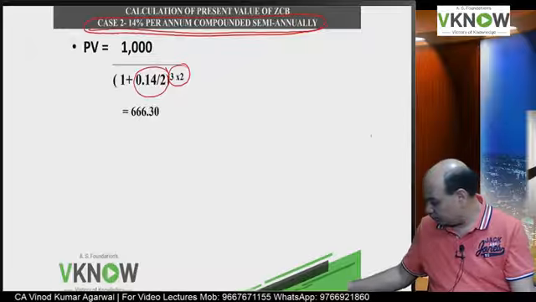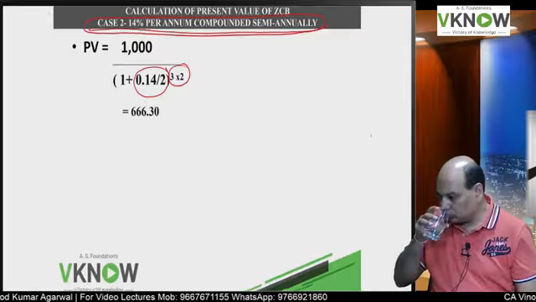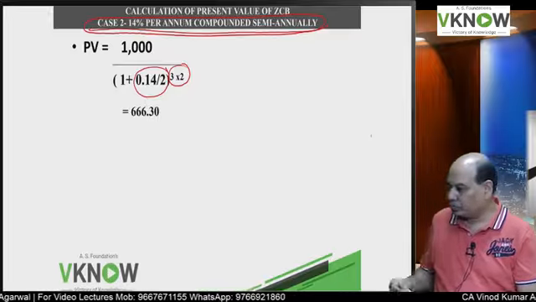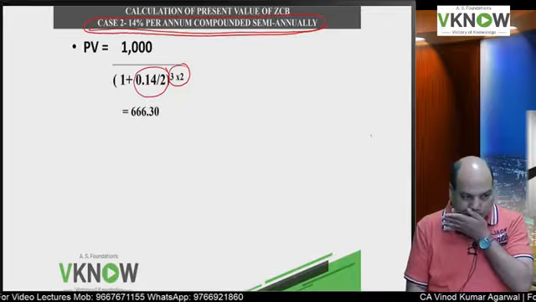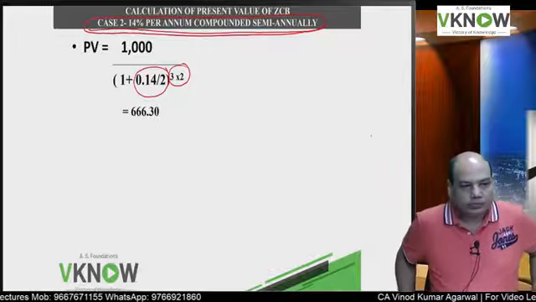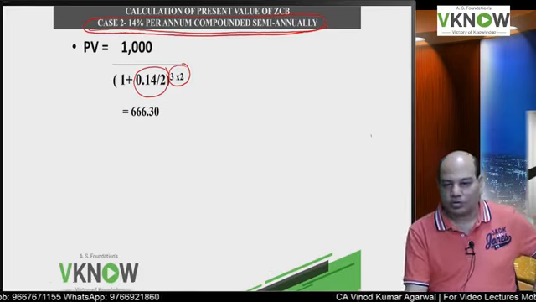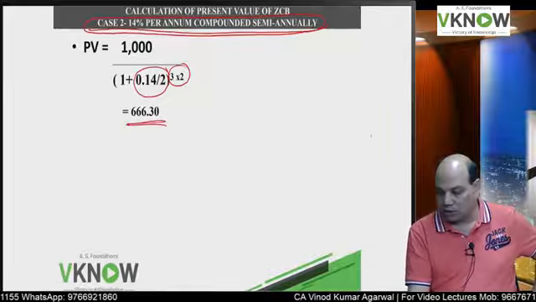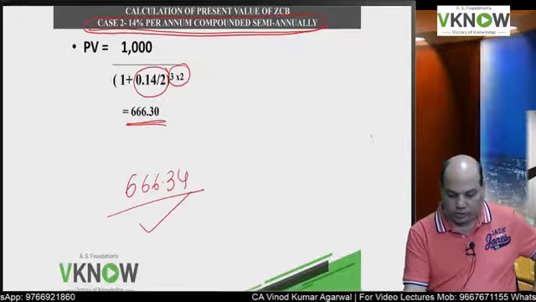Solve. Anybody wants to answer? 1000 divided by 1.07 and press equal to 6 times. So this comes to 666.34. That is also right.